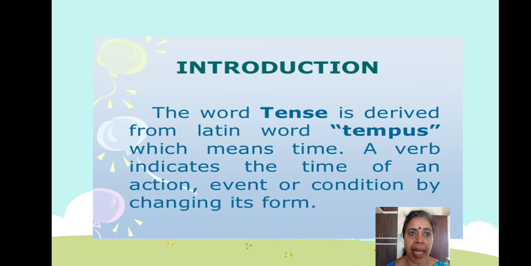What does time tell us? Time tells us when the action is going to happen or has already happened. You already learned verb forms, like eat, ate, eaten. Okay.